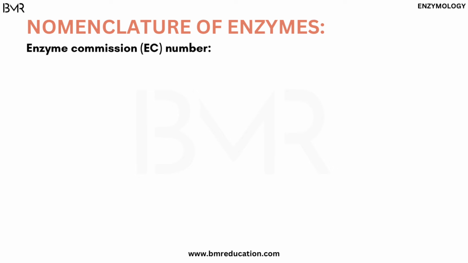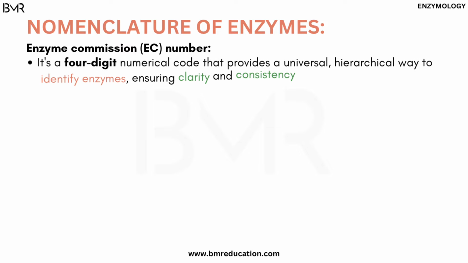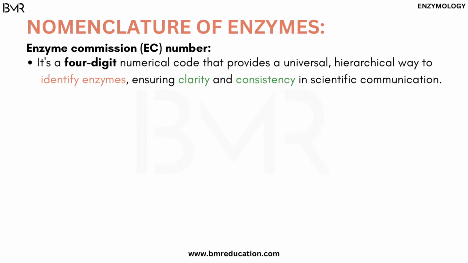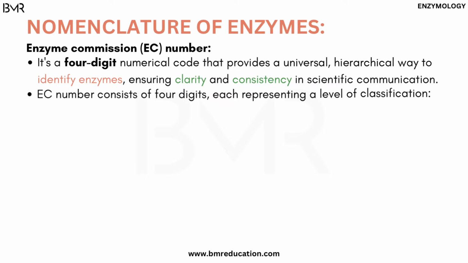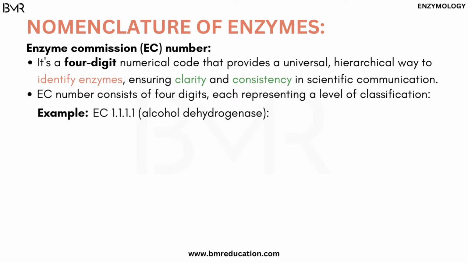Enzyme commission number. It's a 4-digit numerical code that provides a universal hierarchical way to identify enzymes, ensuring clarity and consistency in scientific communication. The enzyme commission number consists of 4 digits, each representing a level of classification. Take, for example, the enzyme alcohol dehydrogenase with enzyme commission number 1, 1, 1, and 1.